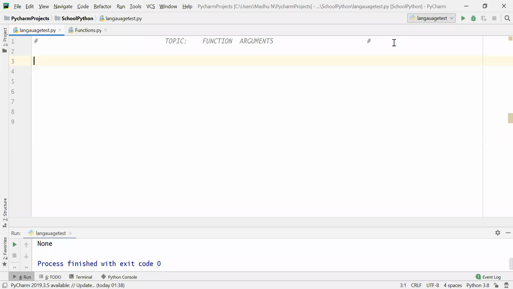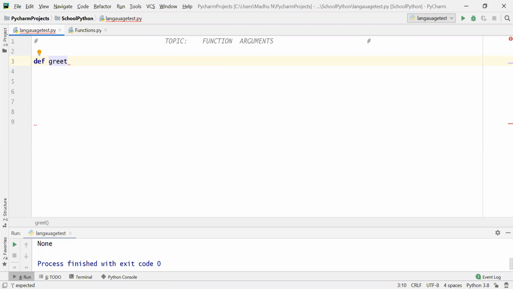Good morning, friends. Today we are going to learn about function arguments, and the first type is default argument. Now we shall learn default argument with a small example. Okay?